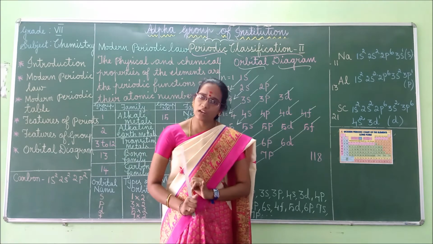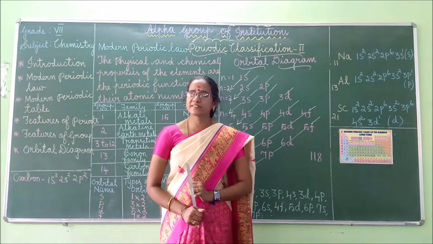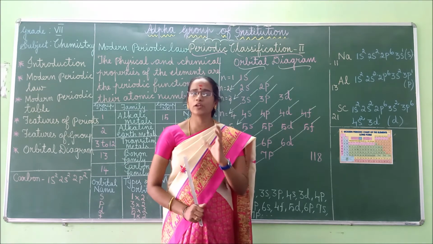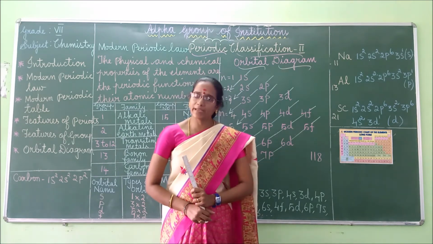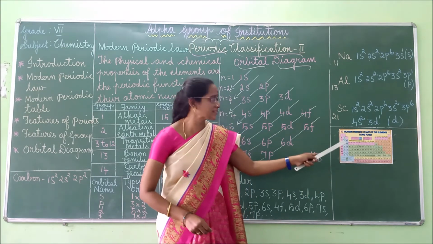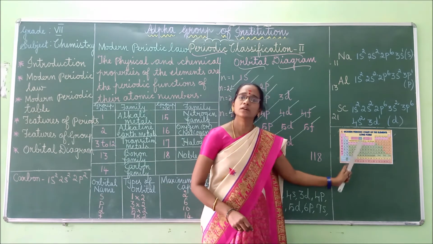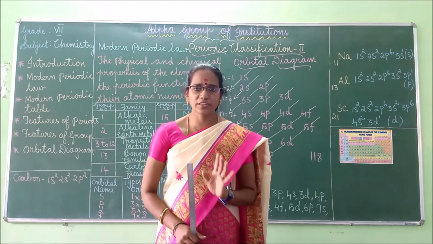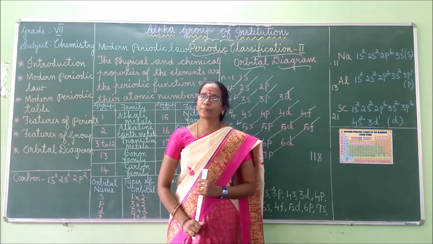What does the modern periodic law state? These are very important 2 mark questions. Modern periodic law states that the physical and chemical properties of the elements are the periodic functions of their atomic number. And the modern periodic table is the tabular arrangement of elements in rows and columns, and it shows the regular repetition of the properties of the elements. Got it, children? Right. So next we can move to features of periods.